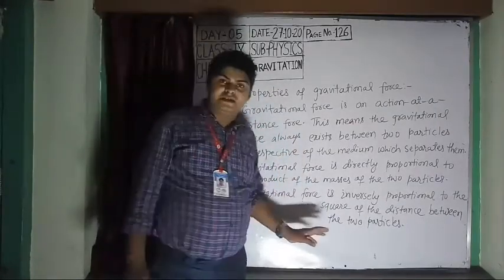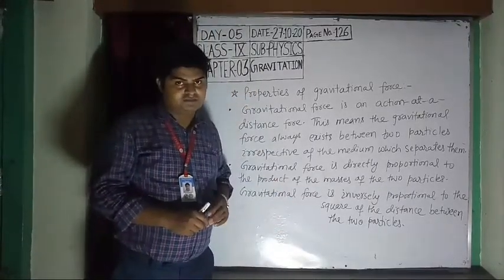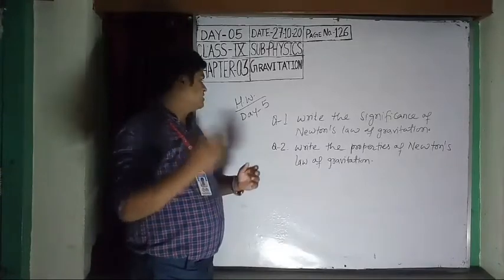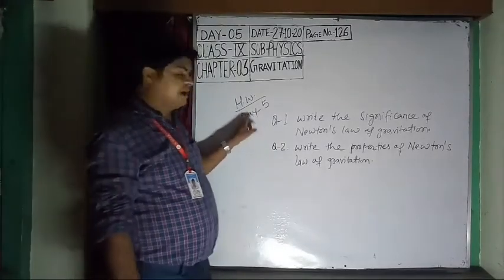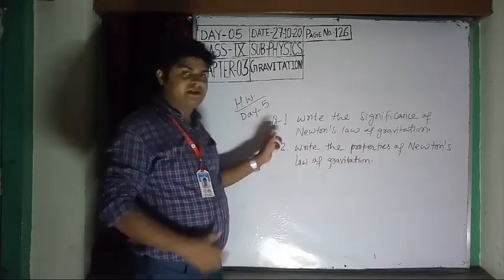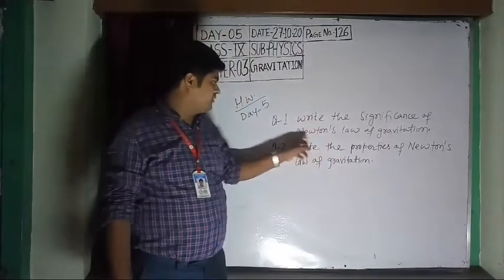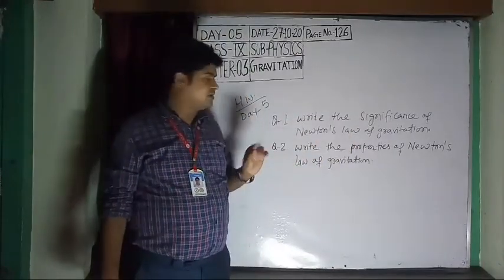Students, now today's class is over. Now it's time for your homework. Write down the homework. This is your homework for day 5. Today I have given only 2 questions. Question number 1: write the significance of Newton's law of gravitation.